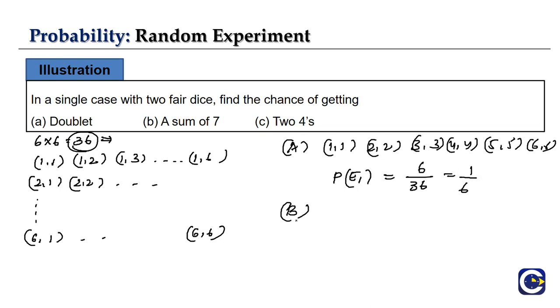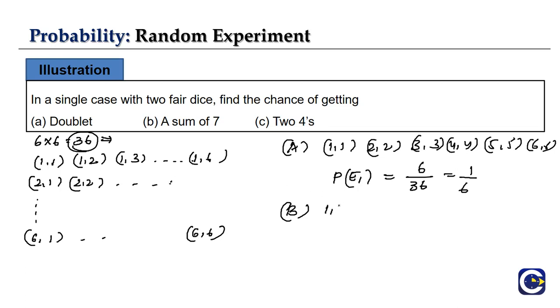Let us take the second one, a sum of 7. For the given sample space, when will we have a sum of 7? Here 6 plus 1 is 7, and then 2 plus 5.